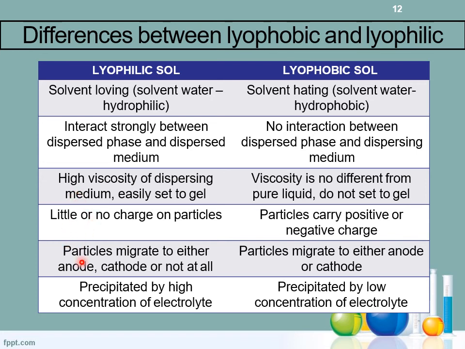In lyophilic sol, the particles migrate to either anode, cathode, or not at all. Compared to lyophilic sol, in lyophobic sol the particles migrate to either anode or cathode. Lastly, lyophilic sol precipitates by high concentration of electrolyte. Compared to lyophilic sol, lyophobic sol precipitates by low concentration of electrolyte.